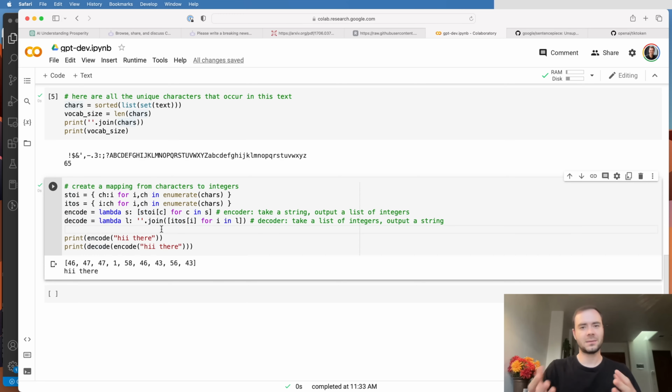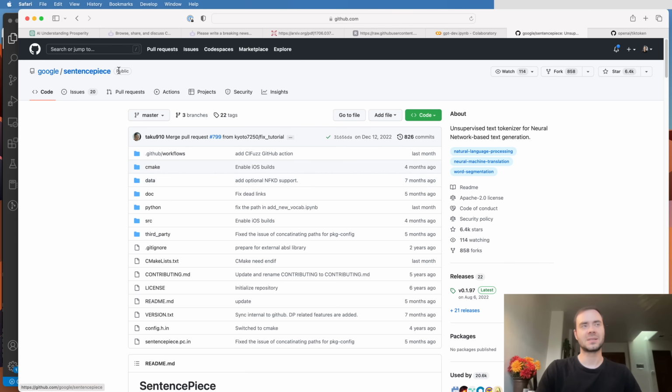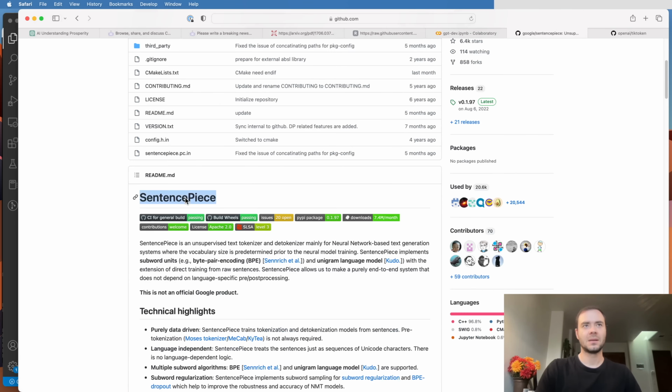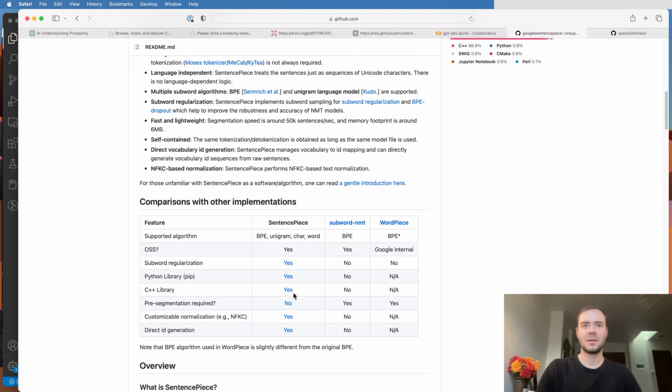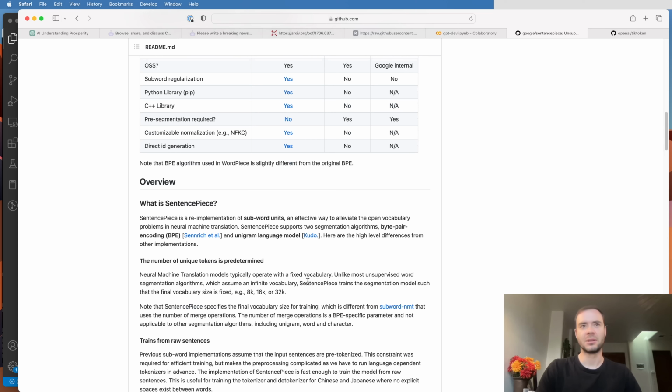Now, this is only one of many possible encodings or tokenizers, and it's a very simple one. But there are many other schemas that people have come up with in practice. For example, Google uses SentencePiece. SentencePiece will also encode text into integers, but in a different schema and using a different vocabulary.